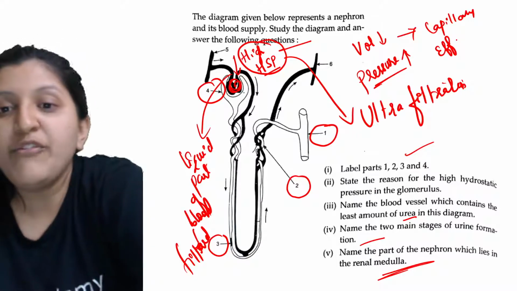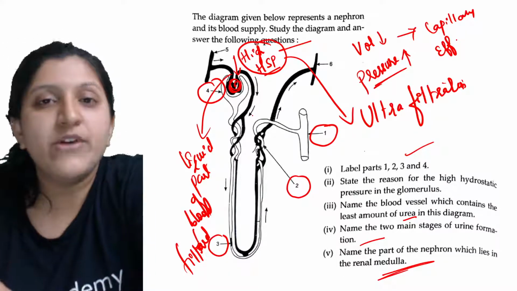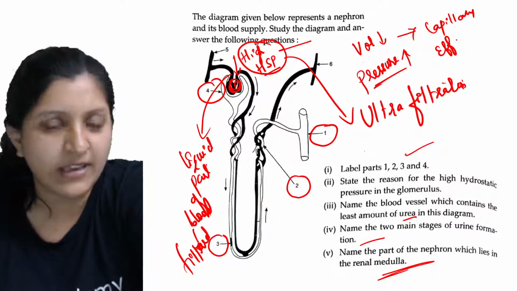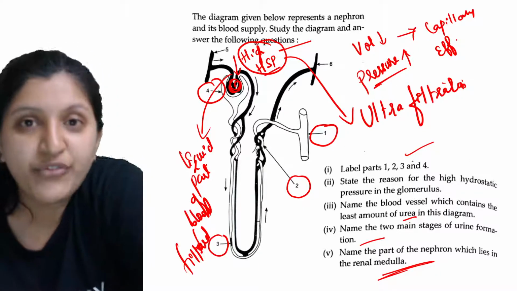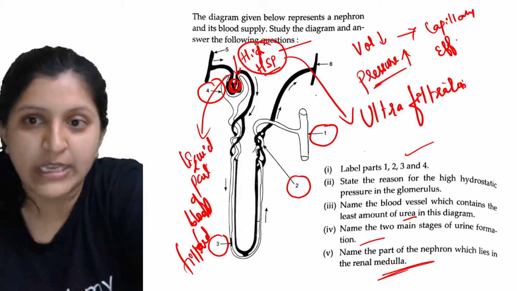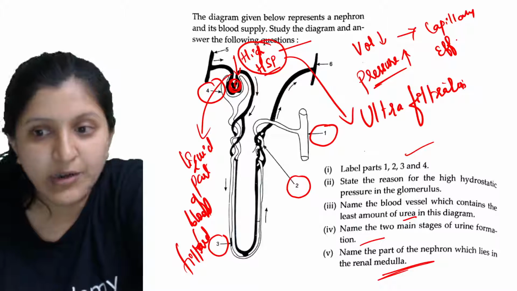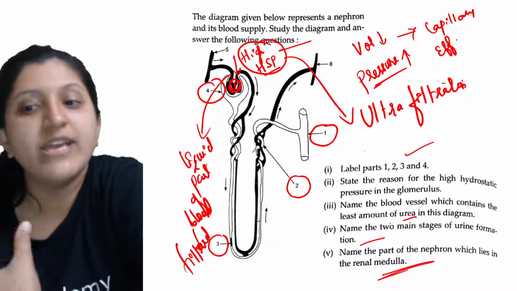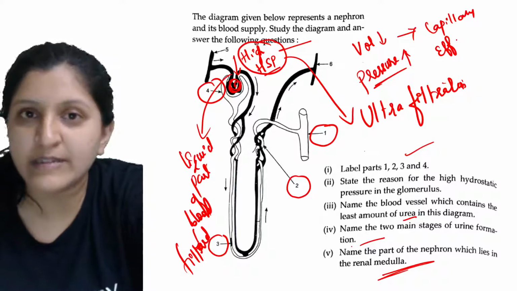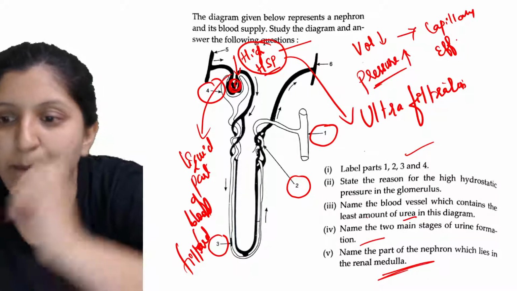Now here in the nephron the filtration process occurs. Basically urine formation is occurring here in the nephron. After that, the blood which is leaving through the nephron or the kidney will join the renal vein, which has the least amount of urea, because urea is all removed here in the nephron itself, that is, in a part of the kidney.